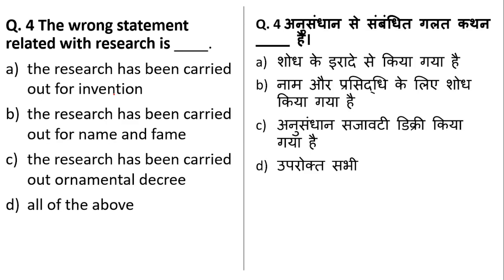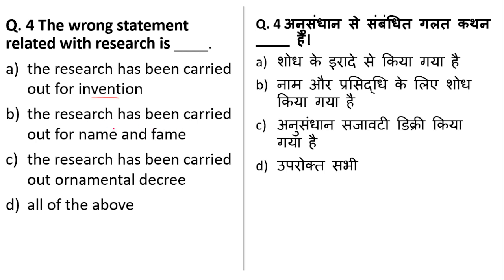Next question is, the wrong statement related with research is. You have to find the incorrect statement. Researcher has been carried out for invention. Okay, so the main aim for the research is invention. No, students, sometimes research happens for the basis for increase the knowledge. Okay, not just for invention purposes.